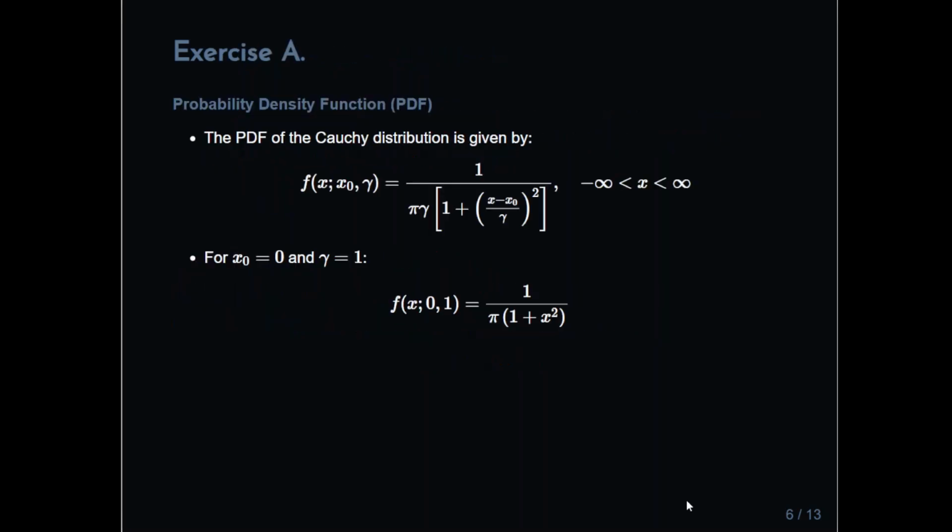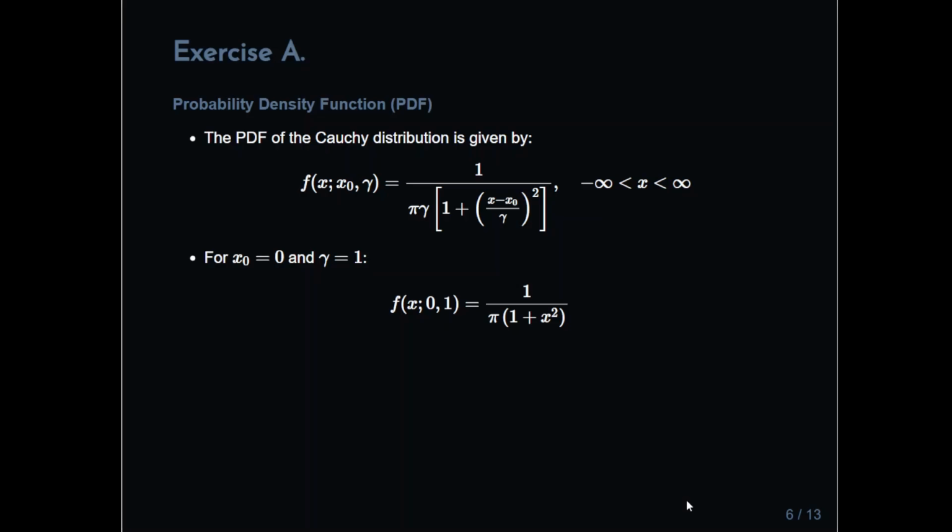Okay. So the probability density function here, given from the tables, will be f of x with location parameter x0 and scale parameter gamma is 1 divided by pi times gamma times 1 plus (x minus x0 divided by gamma) squared, where x is between -infinity and infinity. Using our values, x0 equals 0 and gamma equal to 1, that simplifies things greatly.